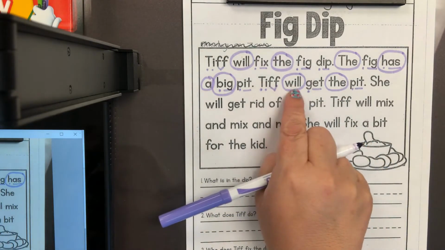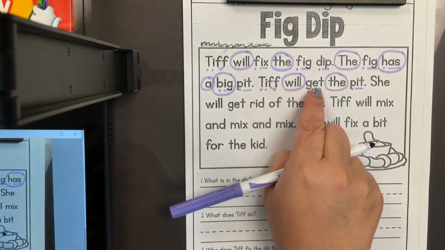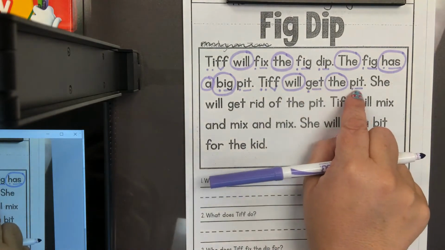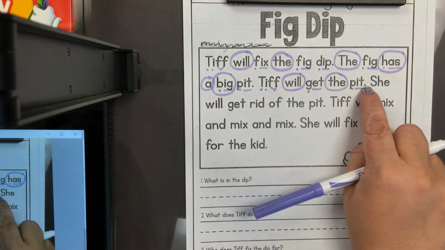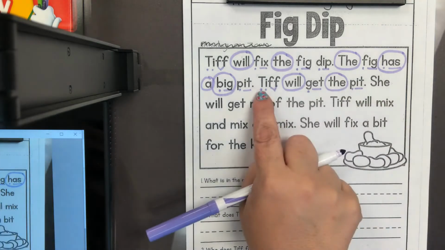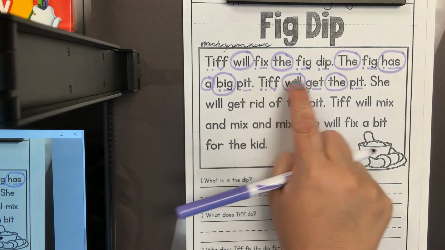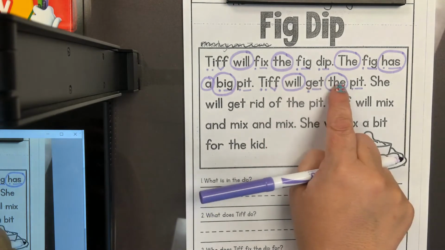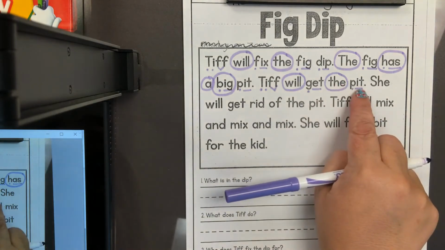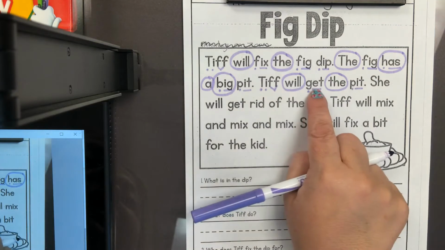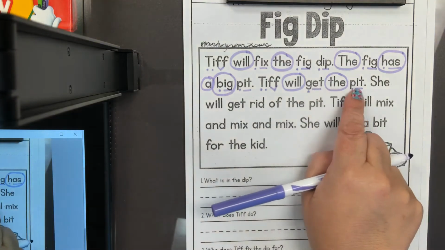Tiff will get the pit. I stopped at the period. That means the sentence is finished. I can go back to the capital letter and count the words in my sentence. 1, 2, 3, 4, 5. Tiff will get the pit.